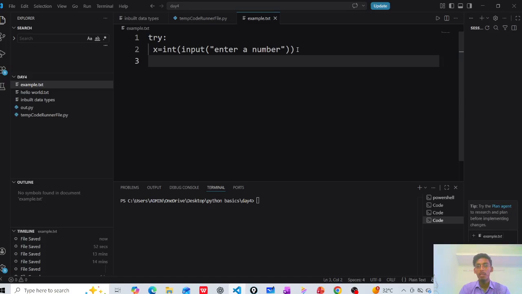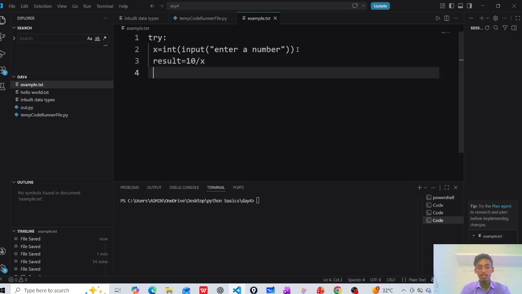This is the running of the program. When you use try, it will run these statements. Next I want the result. Result is equals to 10 divided by x. 10 divided by x.